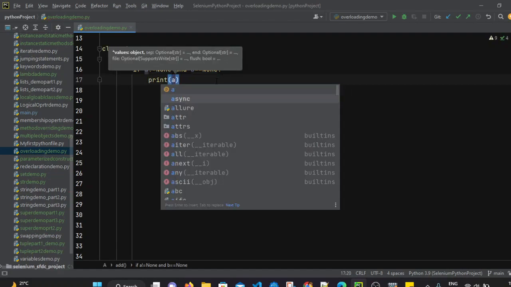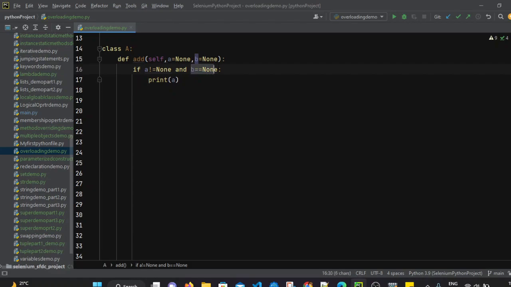a, right? Because in this situation b will be None. When we pass only a single value, b will be considered as None and a will not be None, because we have passed one value. So that value we will directly print.